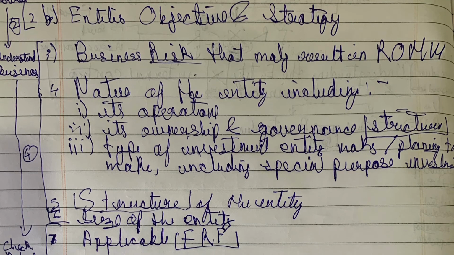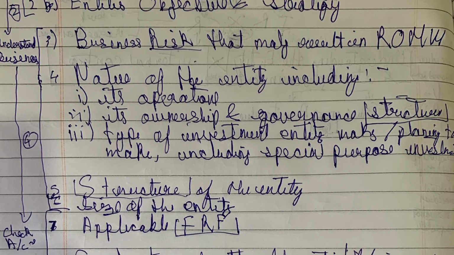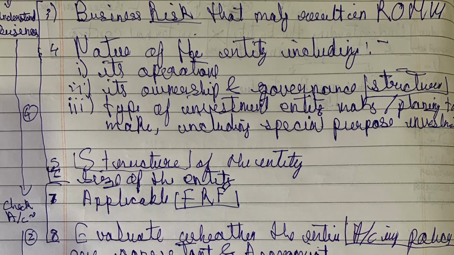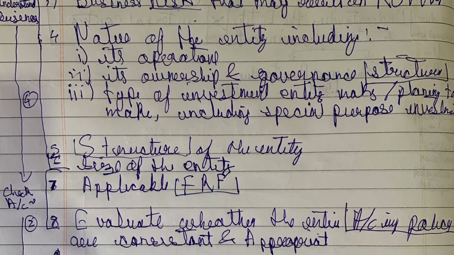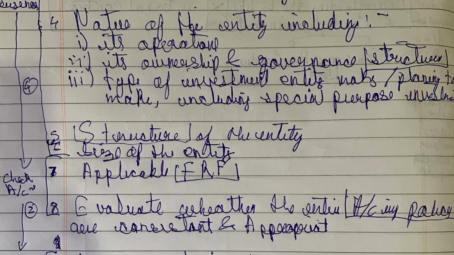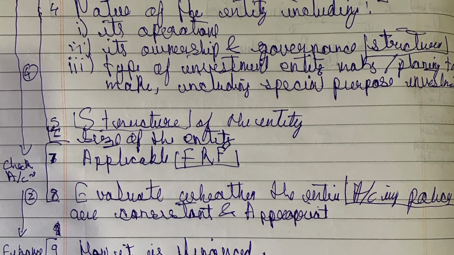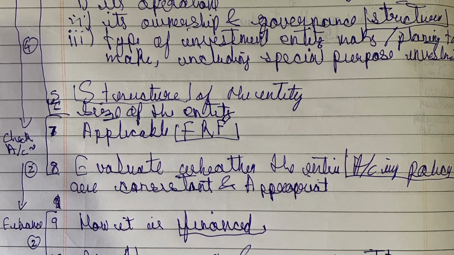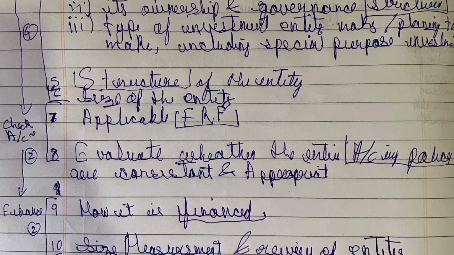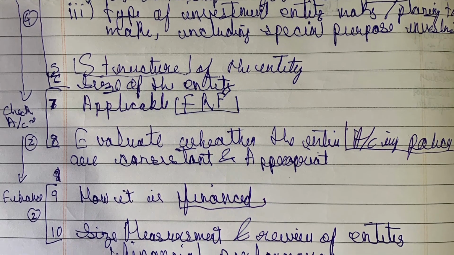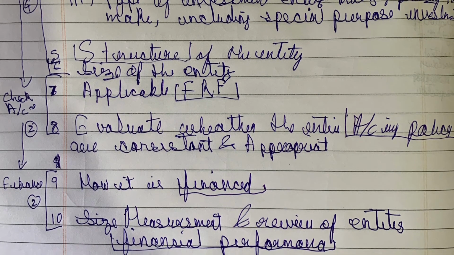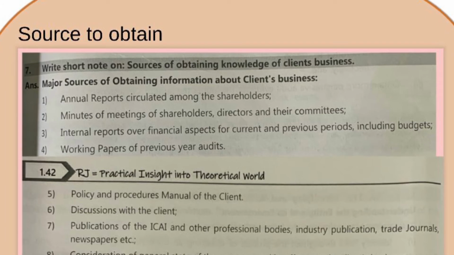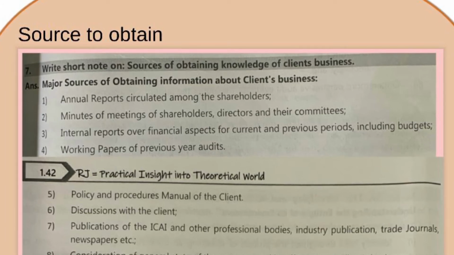Next, nature of the entity including its operation, its ownership and governance structure, type of investment entity makes and is planning to make, including special purpose investment. Next, structure of the entity and the size of the entity. Next is applicable FRF and evaluate whether the accounting policies are consistent and appropriate. Next is how it is financed and measure and review of entity's financial performance. Easy.